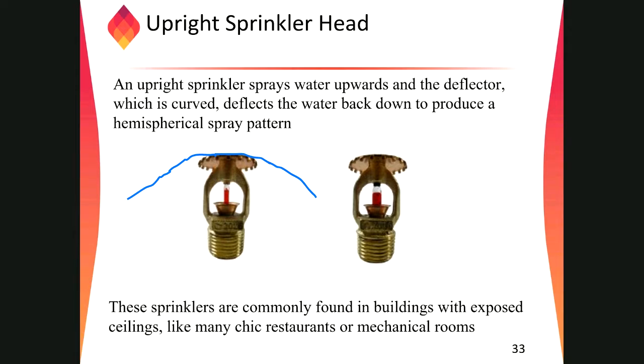Now we have the sidewall, right? Sidewall is just installed at the wall, not on the ceiling. These are designed to protect small rooms, hallways, and other areas where sprinkler pipes are not running in the ceiling. The advantage is that sometimes the flat ceiling is not able to support the load of the piping plus water, the fittings, the hangers and all. Like say the ceiling is not the heaviest structure. So in that case, we have the option to go with the sidewall sprinklers.